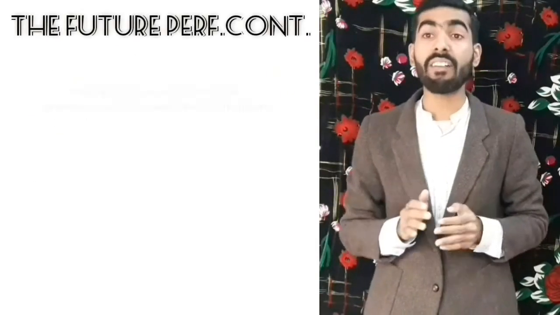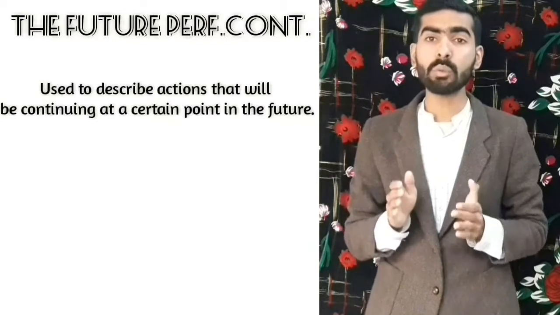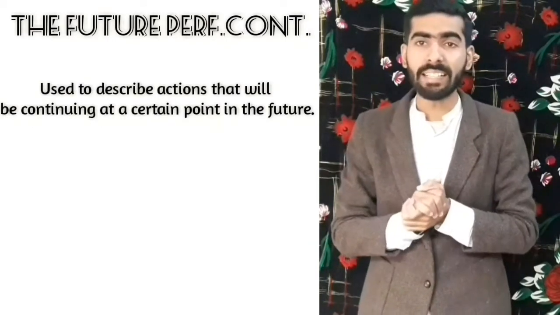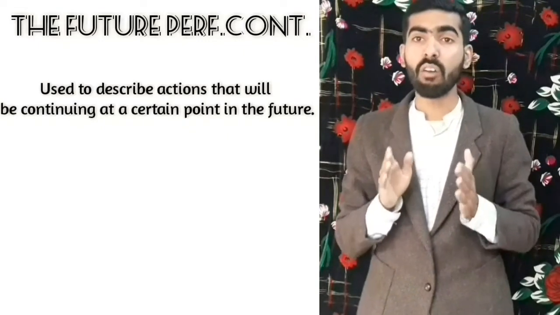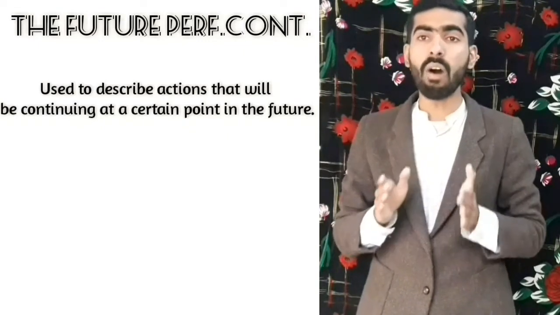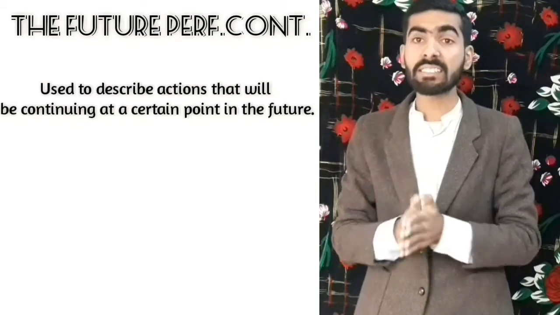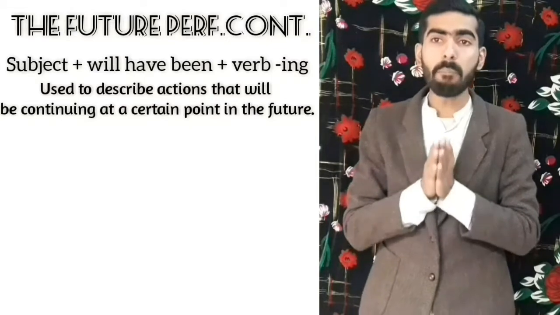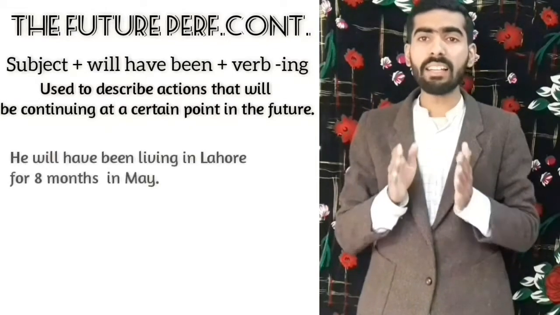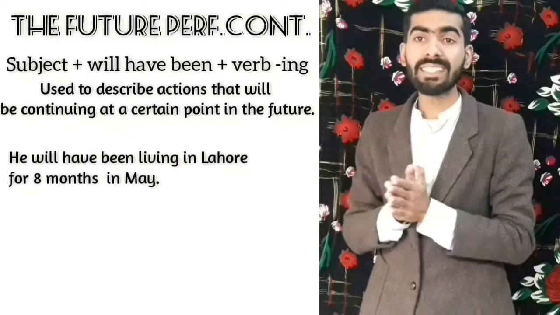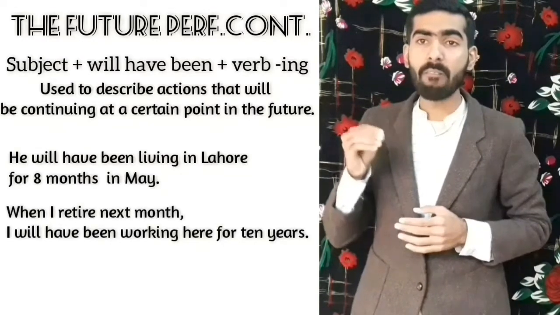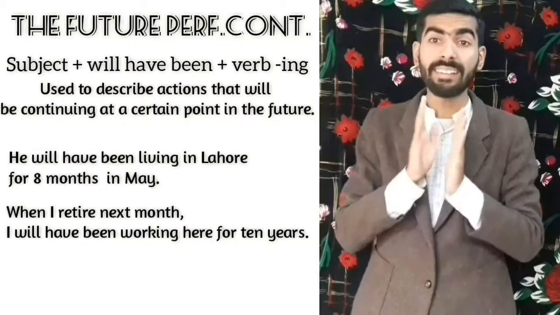We have the future perfect continuous. This tense describes actions that will continue at a certain point in the future. When you use this tense, you are thinking about the duration of that action up to a certain point in time. The structure is subject plus will have been plus verb-ing. He will have been living in Lahore for 8 months in May, or when I retire next month, I will have been working here for 10 years.